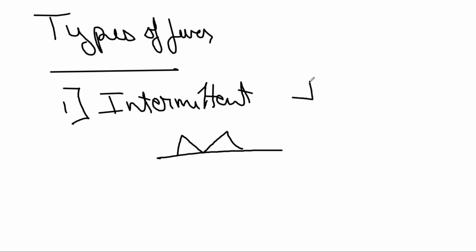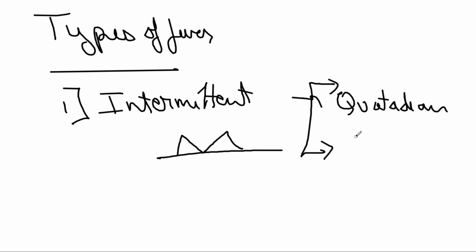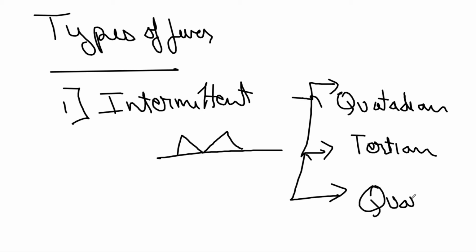There are three types: one is quotidian fever, the second is tertian fever, and the third is quartan fever. Don't forget what I am saying.